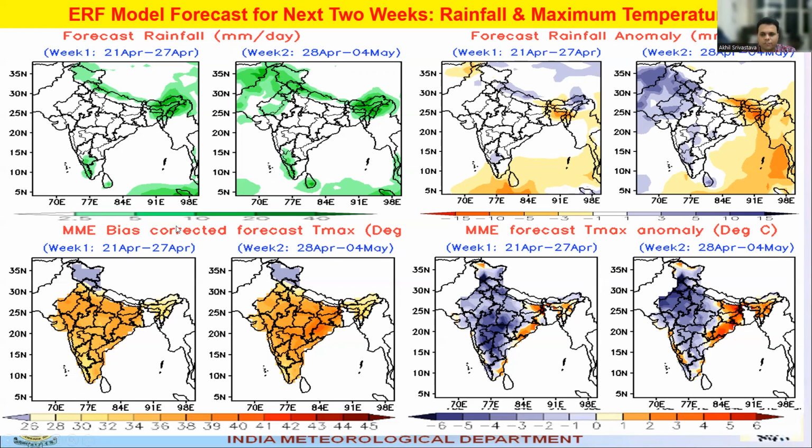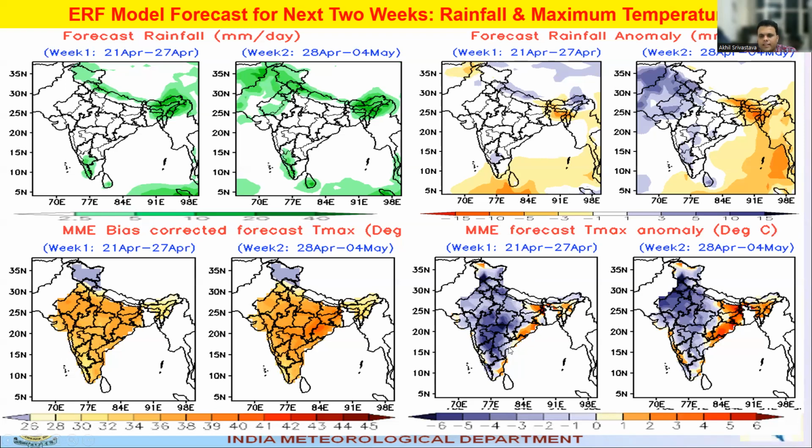If you talk about the temperature forecast for the next 2 weeks, the below panel is showing the temperature forecast. The left hand side is showing the actual temperature predicted during 21st to 27th of April, and this is showing the second week, that's from 20th of April to 4th of May. On the right hand side, they're showing again the forecast temperature anomaly. That means the blue color is showing the regions where ERF is predicting lower than normal temperatures, and the warm colors are predicting higher than normal temperature.